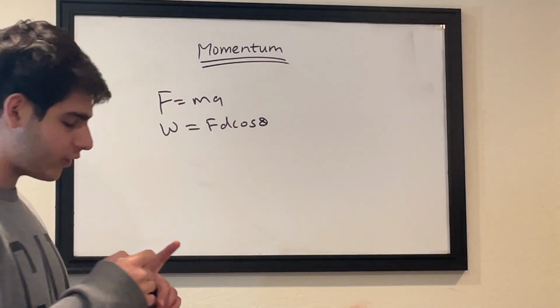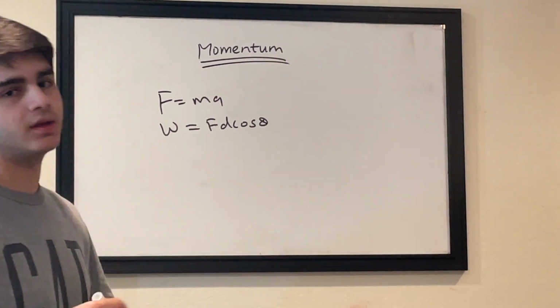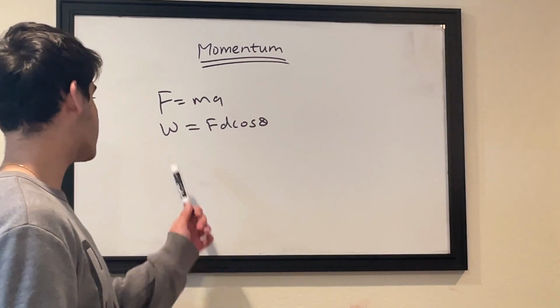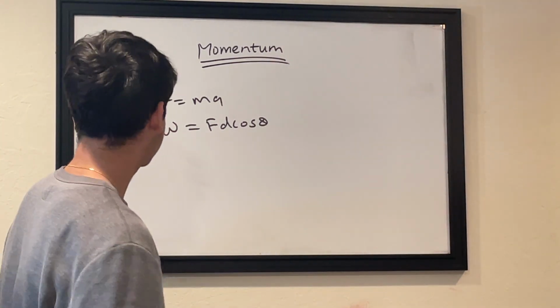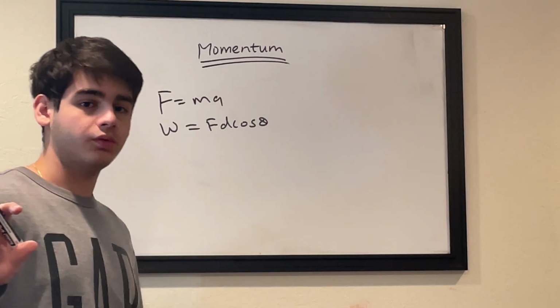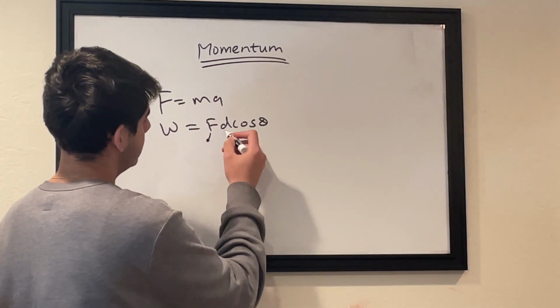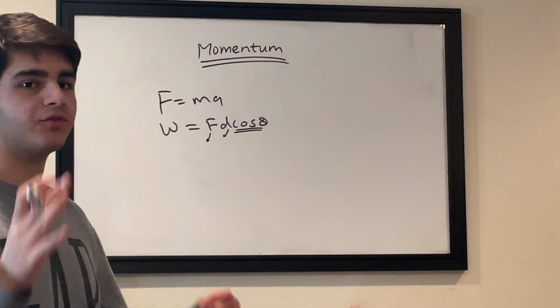If you don't know the formula for work, I recommend you watch a few videos to understand what work is. But for whoever knows what work is, you can use this formula to derive momentum. And I'll show you how. For whoever doesn't know what work is, the work is basically the force times the displacement times the angle between the force and the displacement.